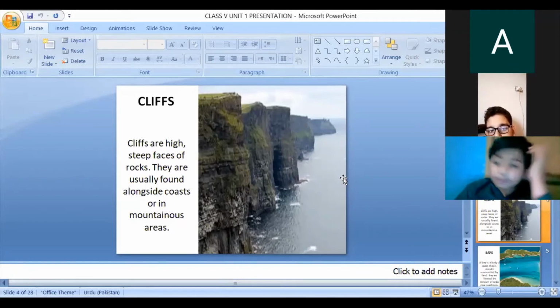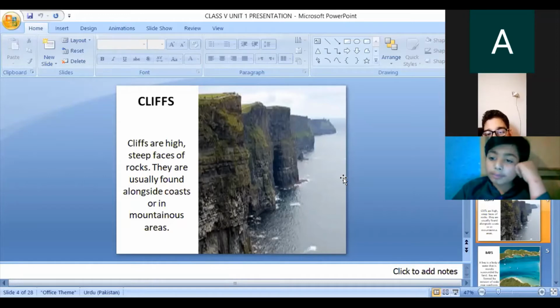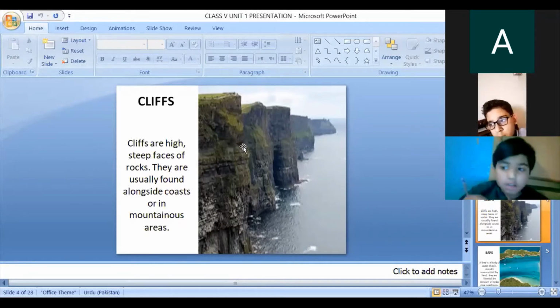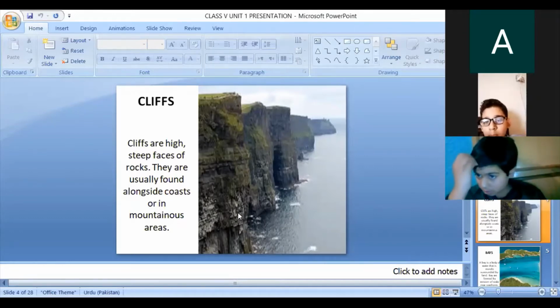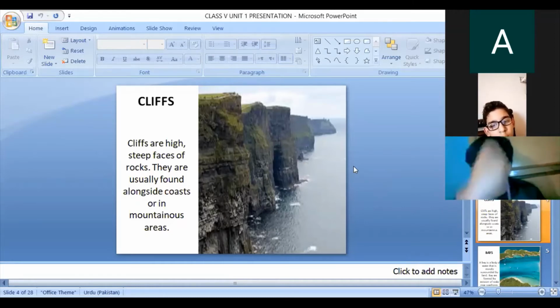Softer rocks erode due to wind or water flow. Those rocks which are resistant to erosion and weathering form cliffs. These are cliffs. You can see these are different mountains. They are not like other mountains; they are steep on the edge. Their shape is totally different, and you can usually find these mountains near the coastal areas.